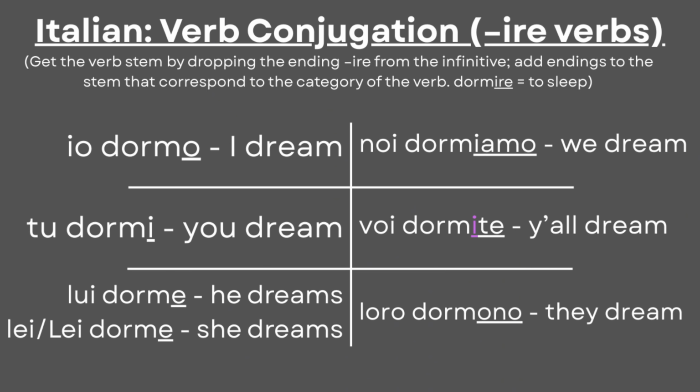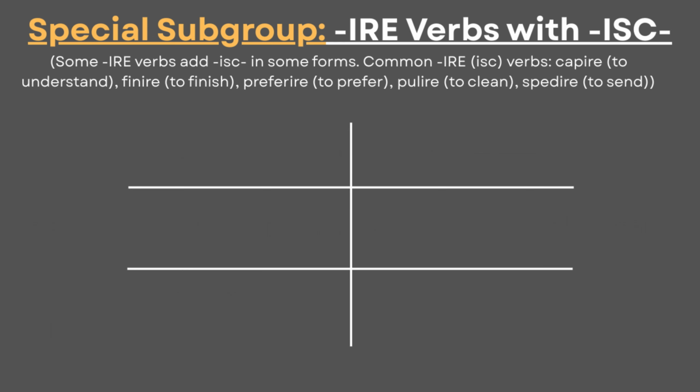Io dormo. Tu dormi. Lui, lei dorme. Noi dormiamo. Voi dormite. Loro dormono. These are the endings for regular -ire verbs in the present in Italian. However, there's a special subcategory of -ire verbs that adds more letters. Although I said that irregular verbs are for the next video, this subcategory is not really irregular because its conjugations are the same as any -ire verb.